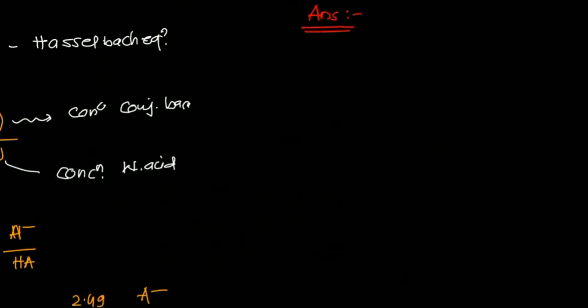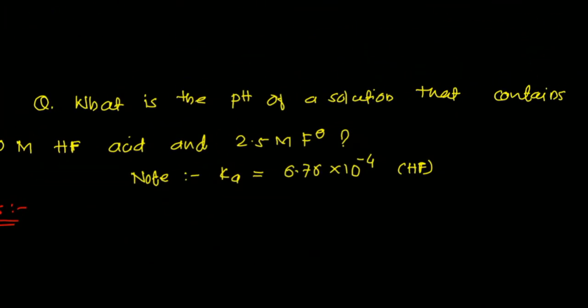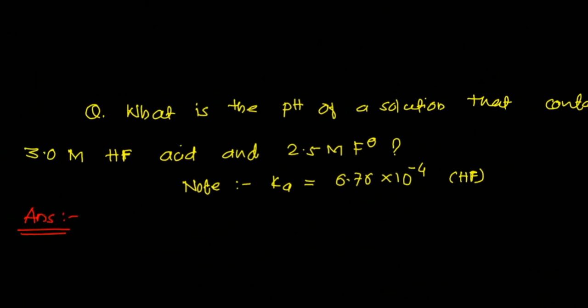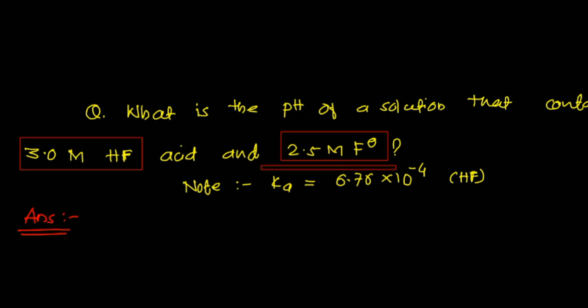So we have a similar question. What is the pH of a solution that contains 3.0 mole of hydrofluoric acid and 2.5 mole of fluoride ion? What do we have to do now? Two solutions are given. One is HF, hydrofluoric acid, having 3.0 mole, and the other is 2.5 mole. Here the Ka value is given for HF, 6.76 into 10 to the power minus 4.